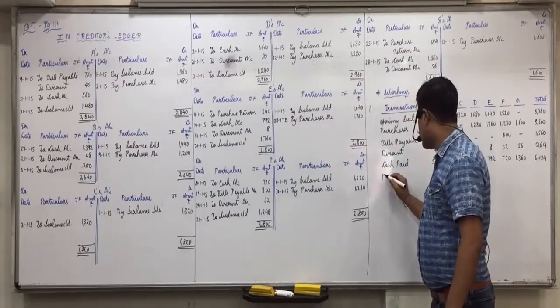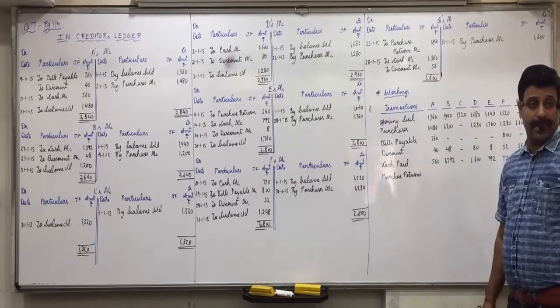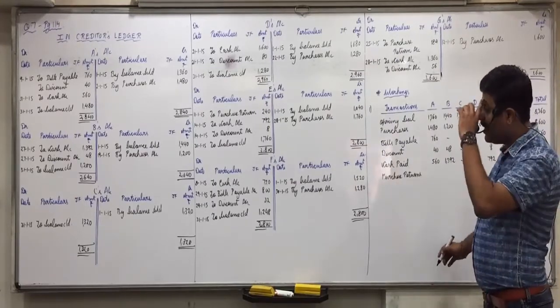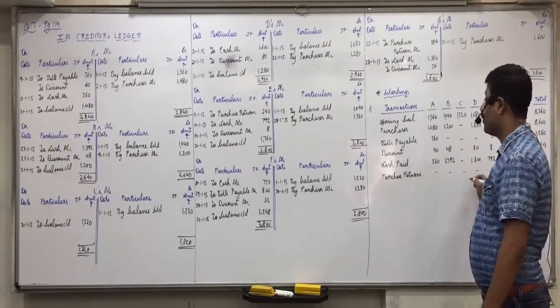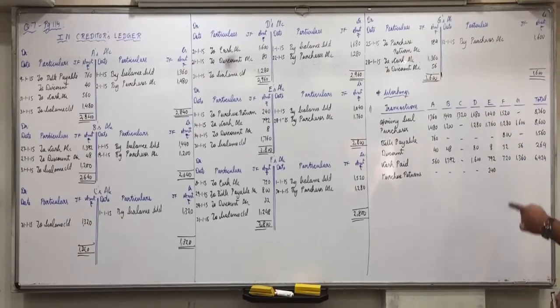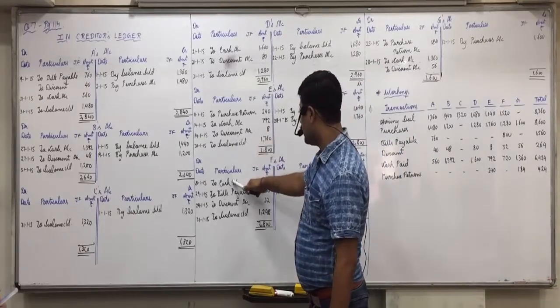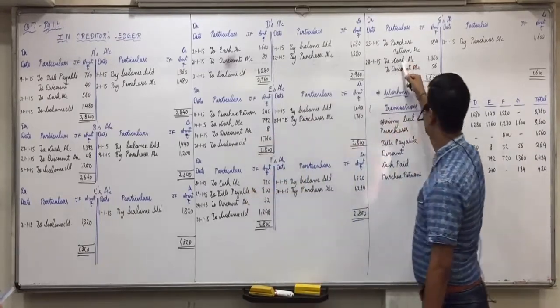So purchase returns we have directly in E, 240. Then in G, 184. So 424.